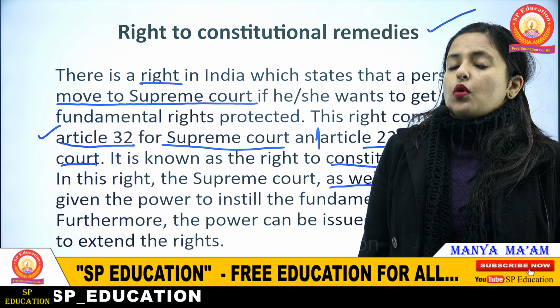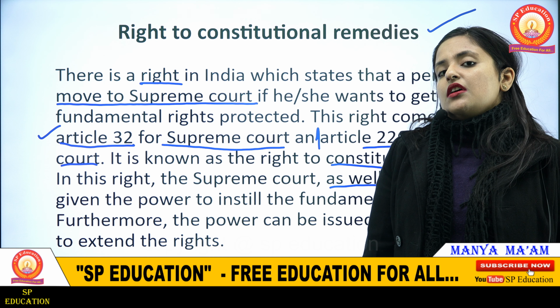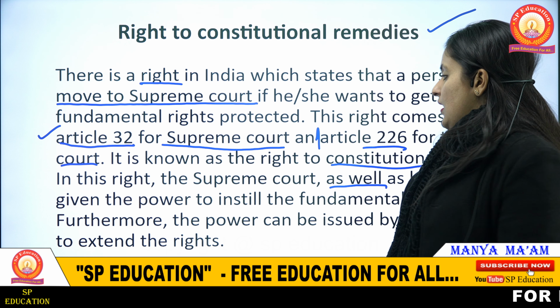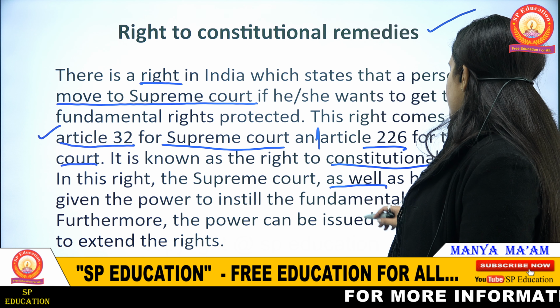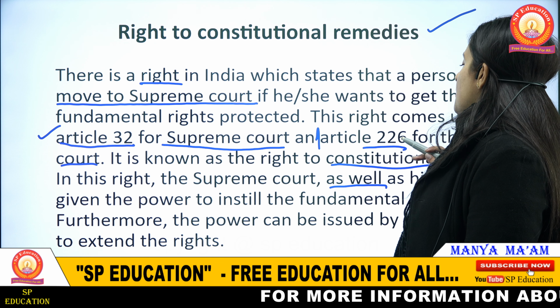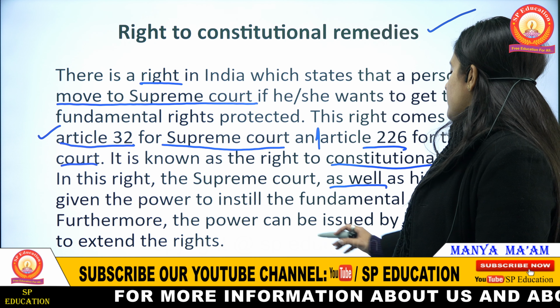If they desire to move to the High Court, they can move under Article 226, as simple as that. The High Court is given the power to instill the fundamental rights. Instill means to protect in a deeper way. Furthermore, the power can be issued by local courts also to extend the rights.